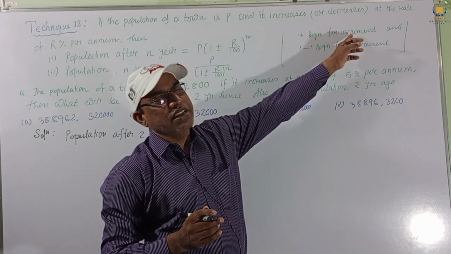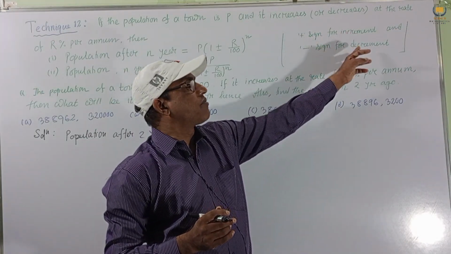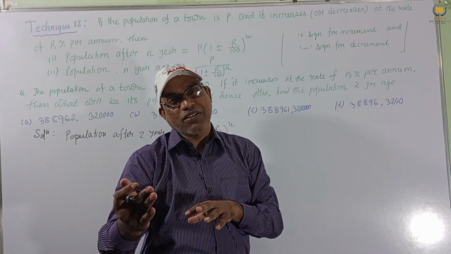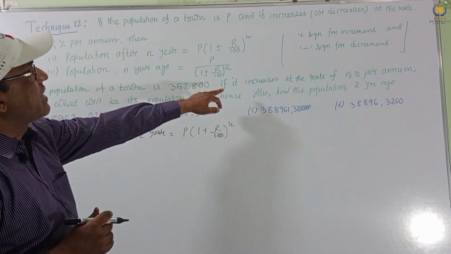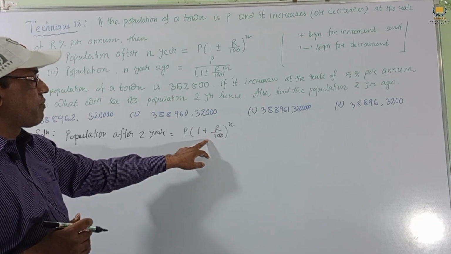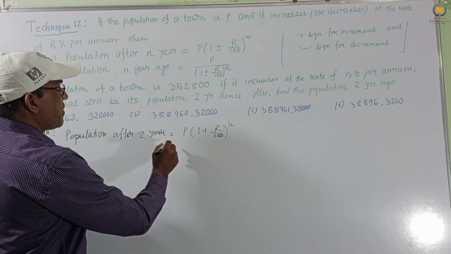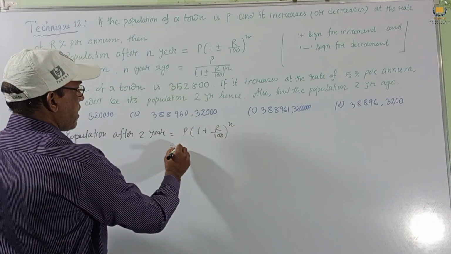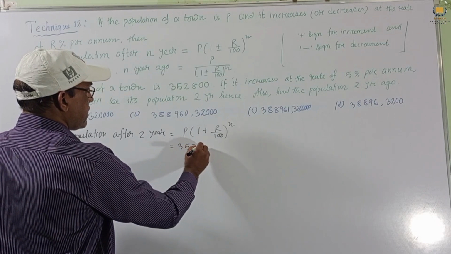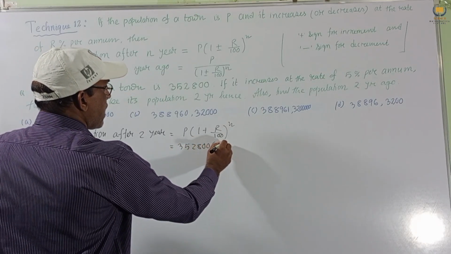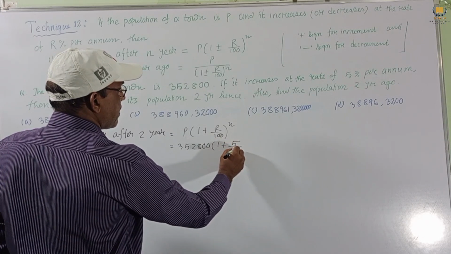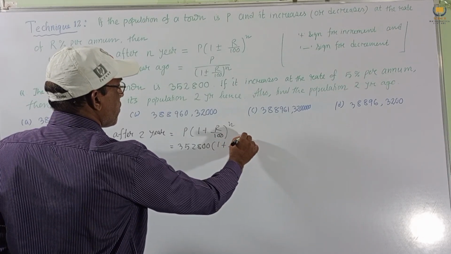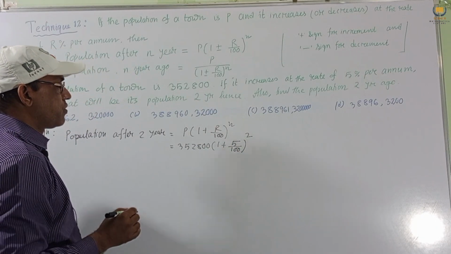Plus sign means increment and minus sign means decrement. If it increases, then we write plus sign; decrease means minus sign. So here it is given as increase, so we consider only the plus sign. So the P value is 352800 and R means 5 by 100, to the power n, which means 2.